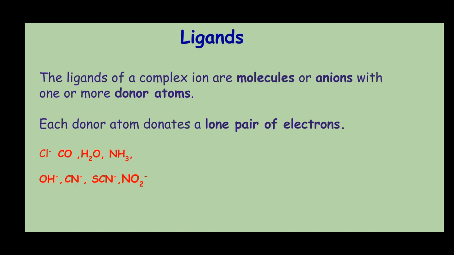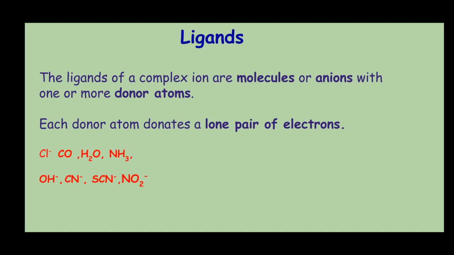In a ligand, one atom may have more than one lone pair of electrons. Like in the case of a water molecule, there are two lone pairs on the oxygen atom, but only one lone pair of electrons can be donated by one atom at a time. But in ligands, when there are more than one donor atoms, they may donate their lone pairs of electrons to the central metal atom.